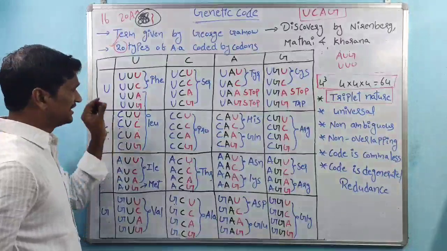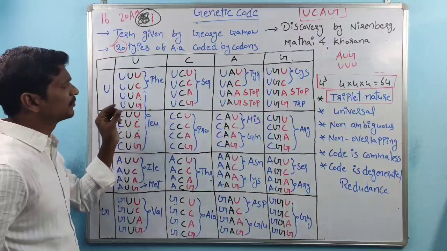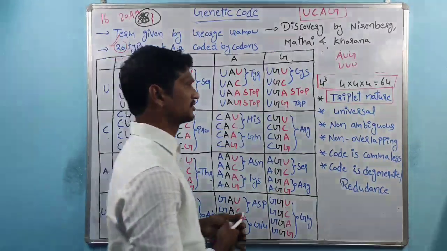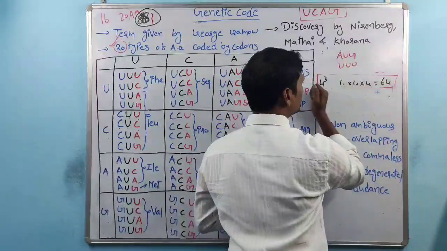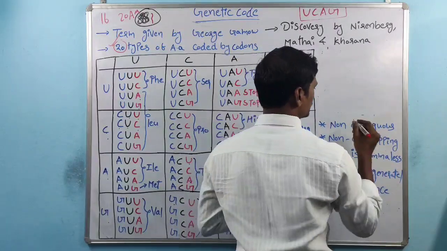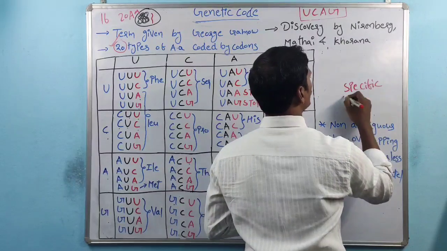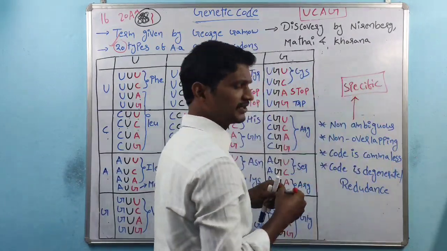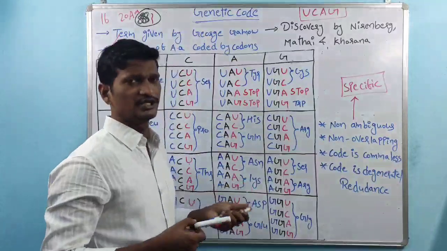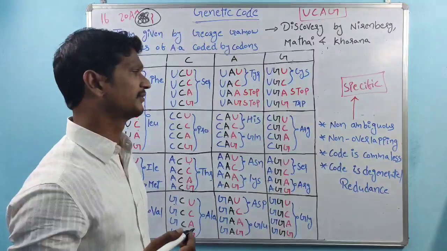Each codon specifically codes for specific amino acids. So that is about the non-ambiguous, right?